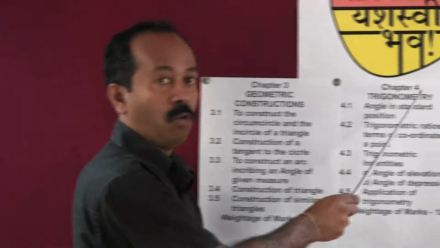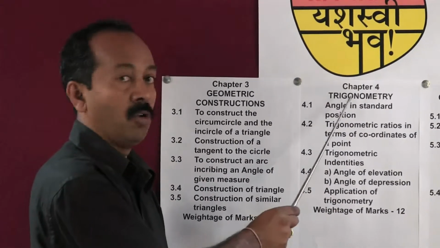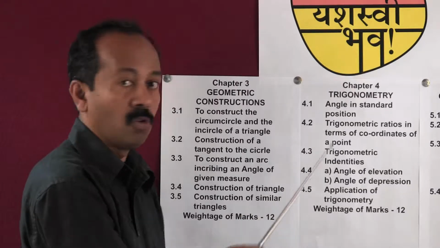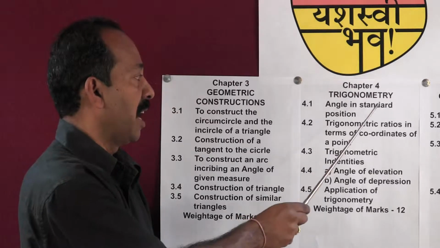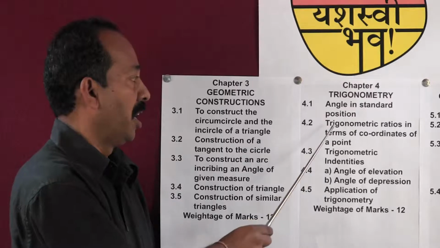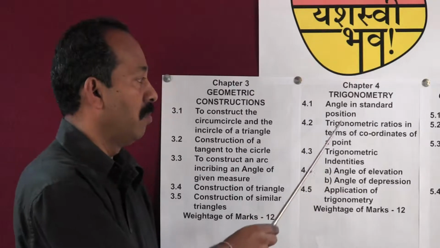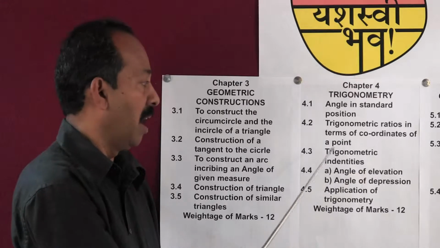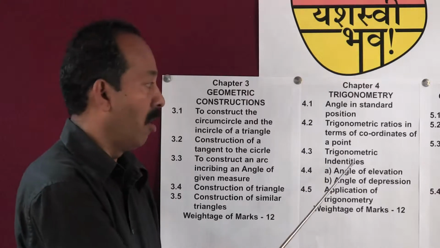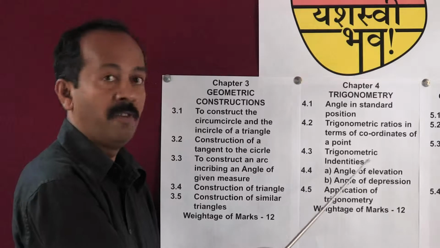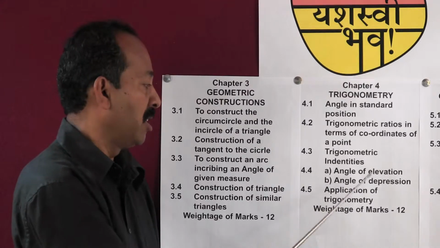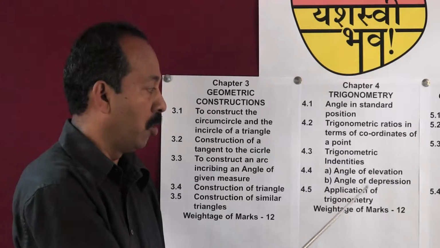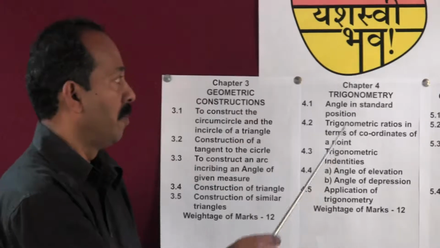Now chapter 4, the name of the chapter is trigonometry, and the important contents of this chapter are as follows. Angle in standard position. Trigonometric ratios in terms of coordinates of a point. Trigonometric identities. Angle of elevation, angle of depression, application of trigonometry. The weightage of marks for this particular chapter is 12.